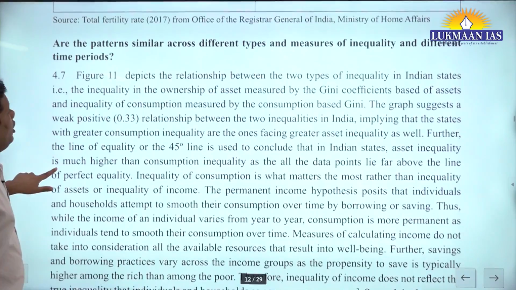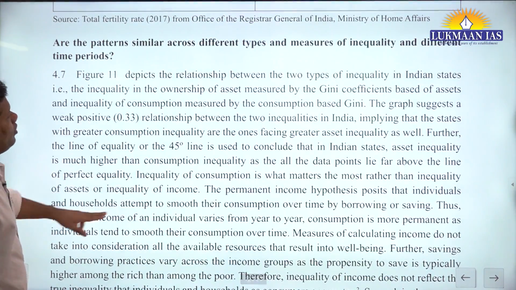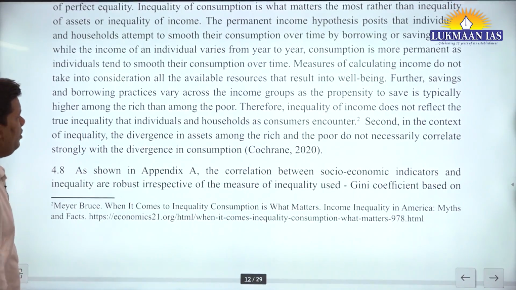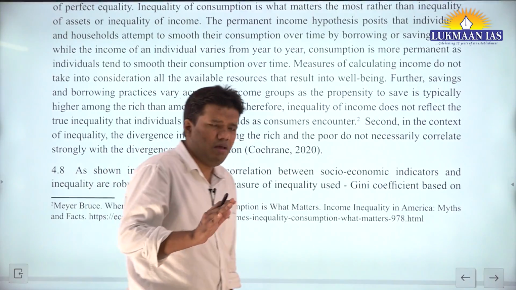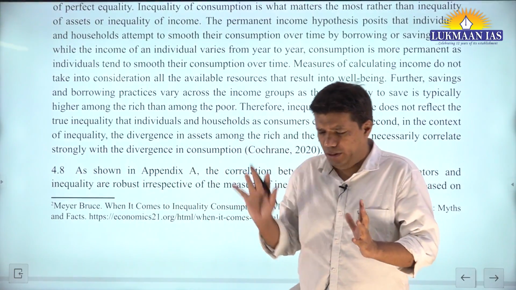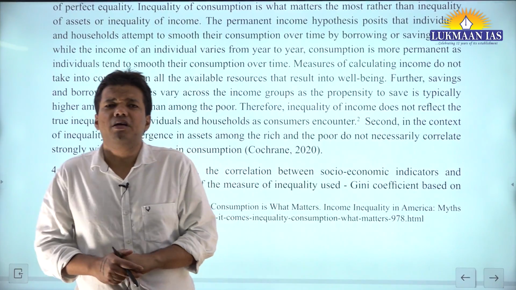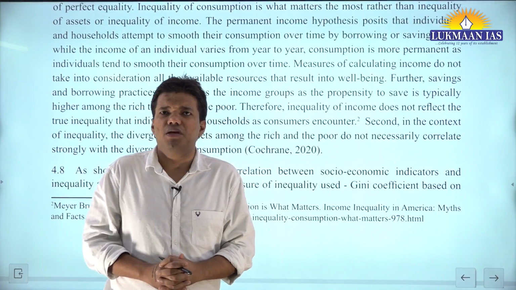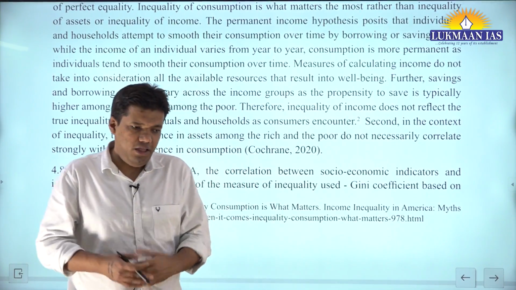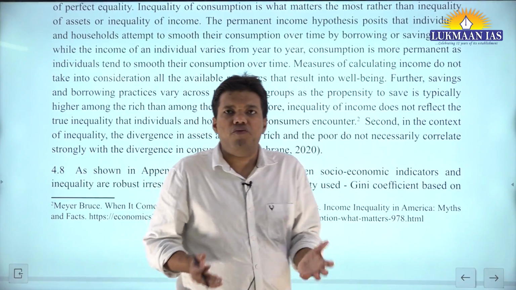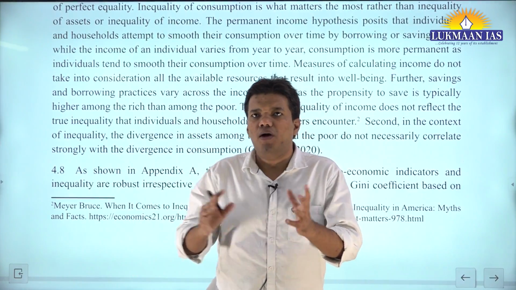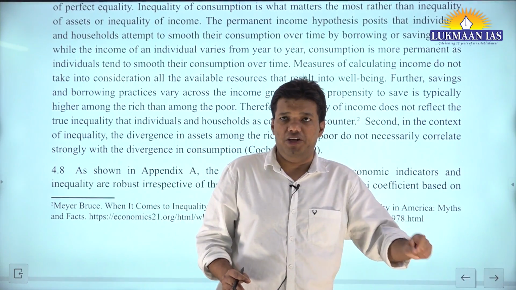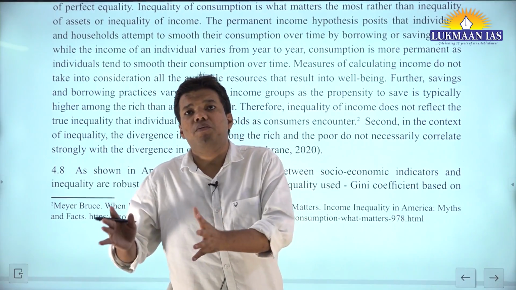Now the question is, are the patterns similar across different types and different time periods? They have been measuring for different time periods. In India, more or less, yes, I think they have also mentioned this point. At least for the last 3 decades, growth is the main determinant factor. And second, what is happening recently is that the phenomenon of rural poor is decreasing and the phenomenon of urban poor is rising, although more people are still poor in rural areas in India. Now one-third of poor people live in urban areas.